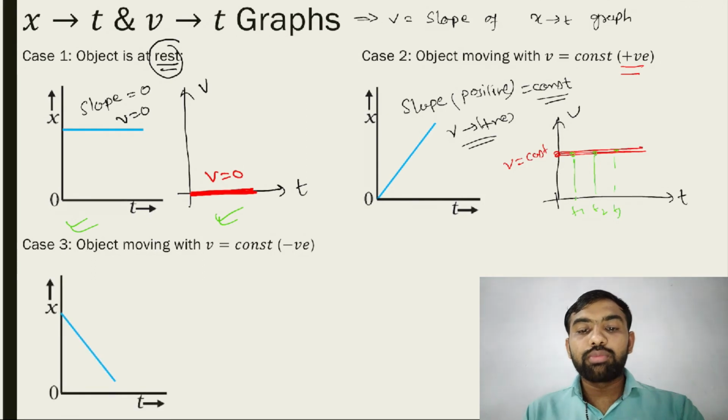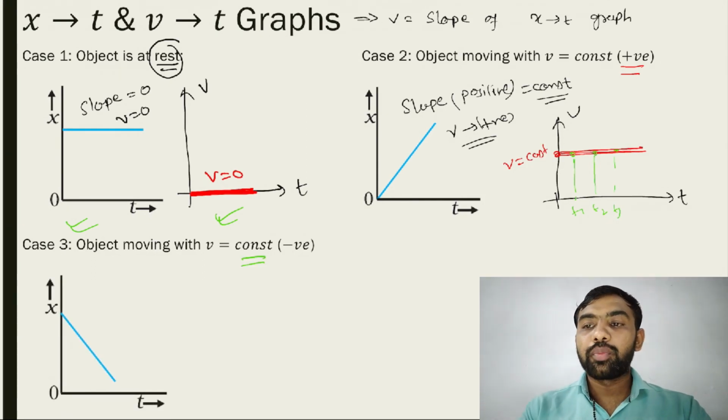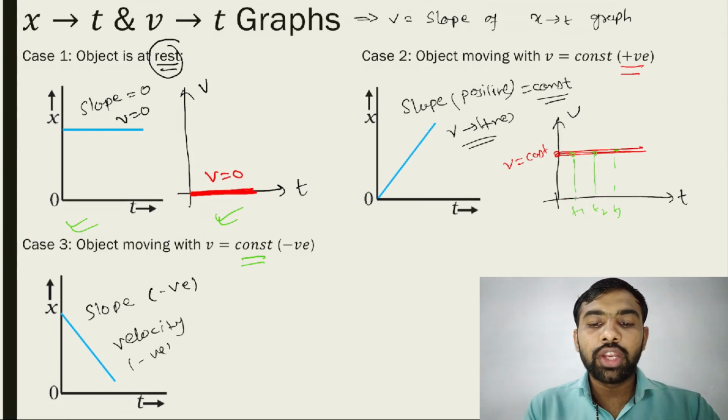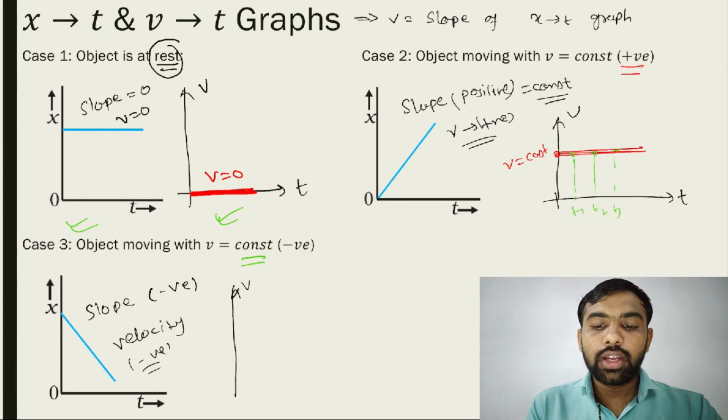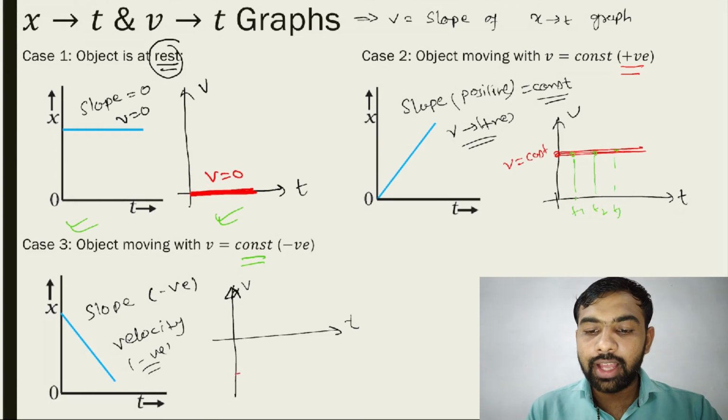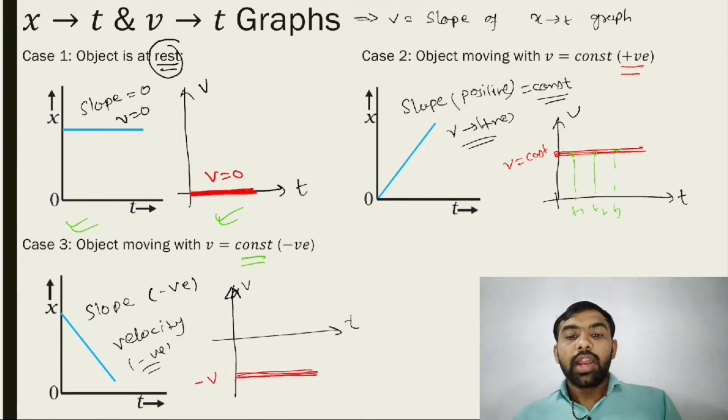Let's see the last graph. If the object is moving with a negative velocity, see this slope is negative, it means velocity is negative. If you draw the graph of v versus t, then the velocity is negative. It means like this, minus v. नेगेटिव मीन्स व्हाट, ऑब्जेक्ट वो नेगेटिव एक्स में जा रहा है, और पॉजिटिव मीन्स व्हाट, ऑब्जेक्ट वो पॉजिटिव एक्स में जा रहा है, ओके?